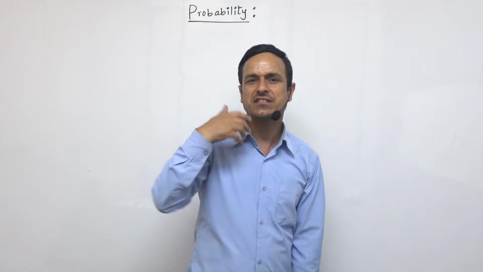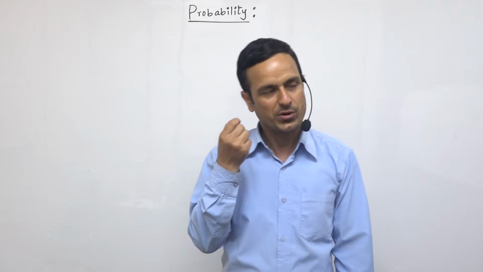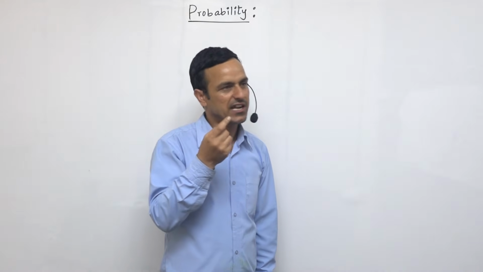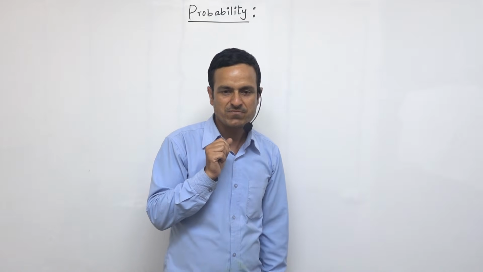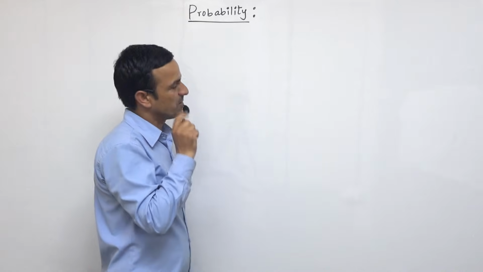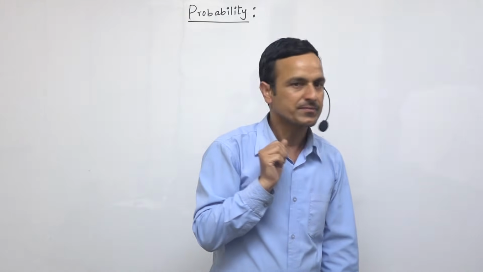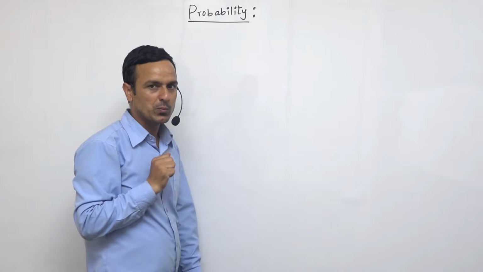Suppose a man dies. What is the probability of a man dying? Its answer is 1, because it is the maximum probability. So it is the sure event. For a sure event, the probability is always 1. And for an impossible event, the probability is always 0.